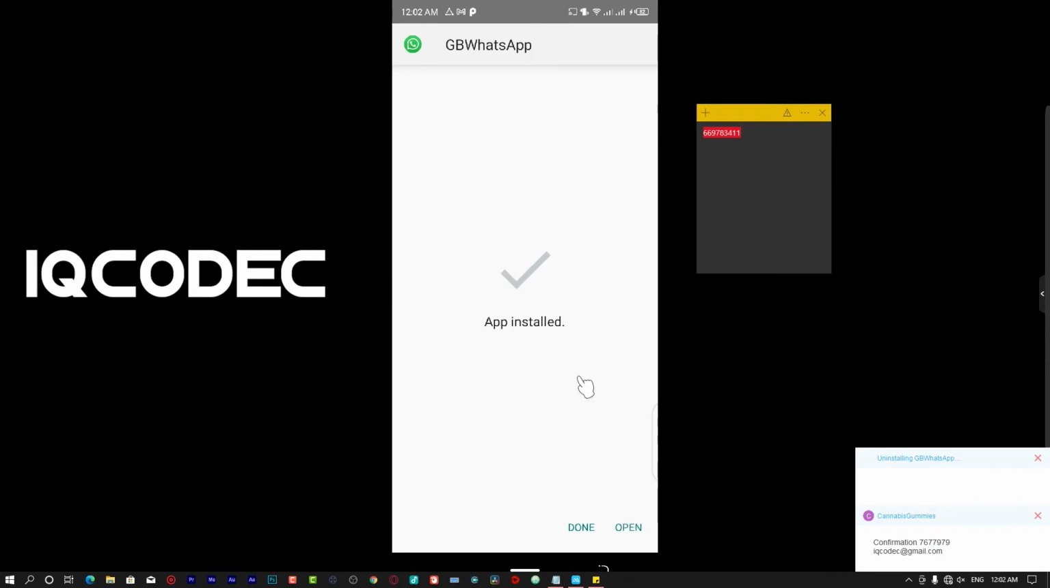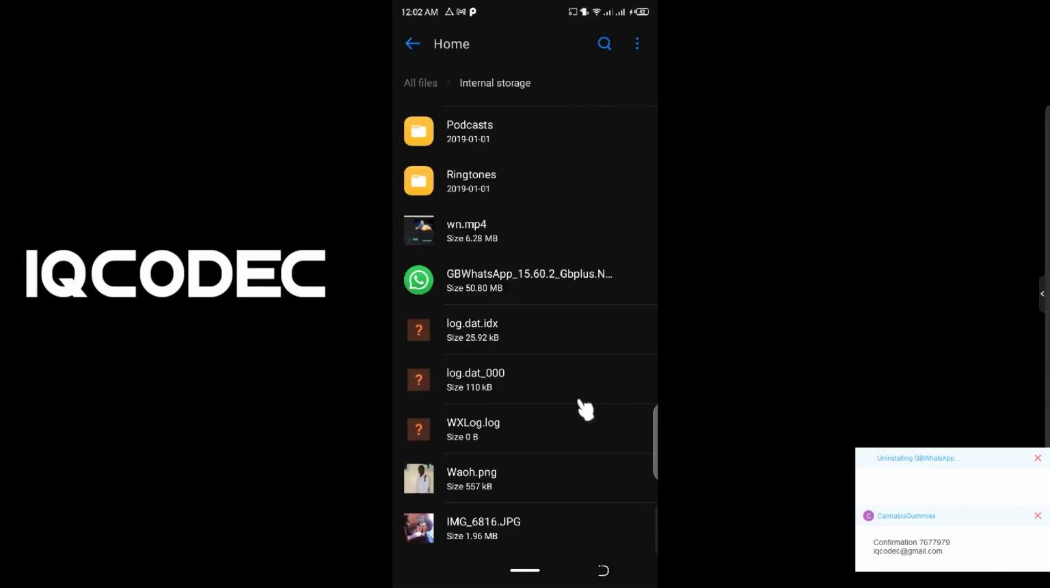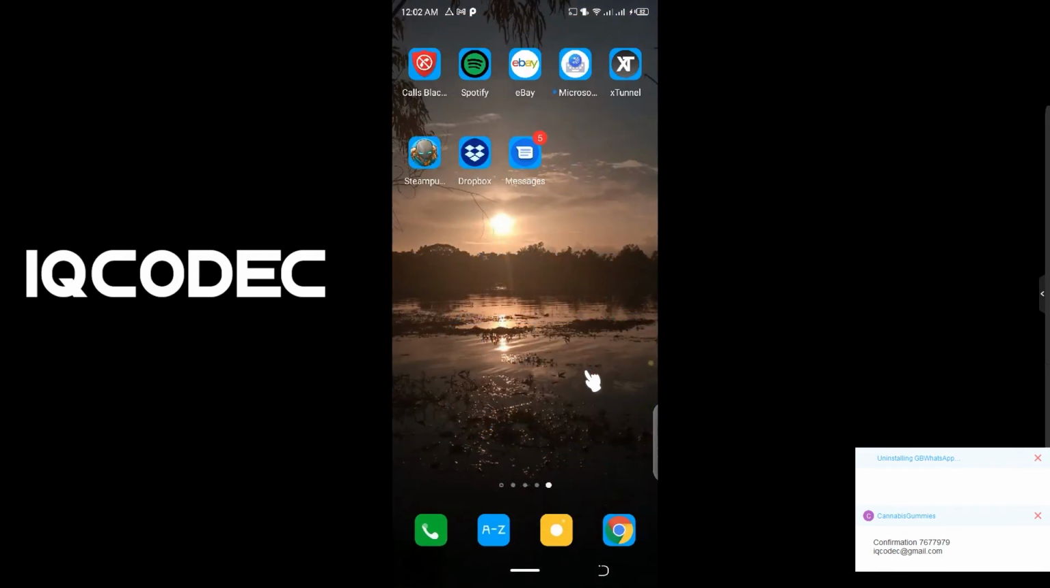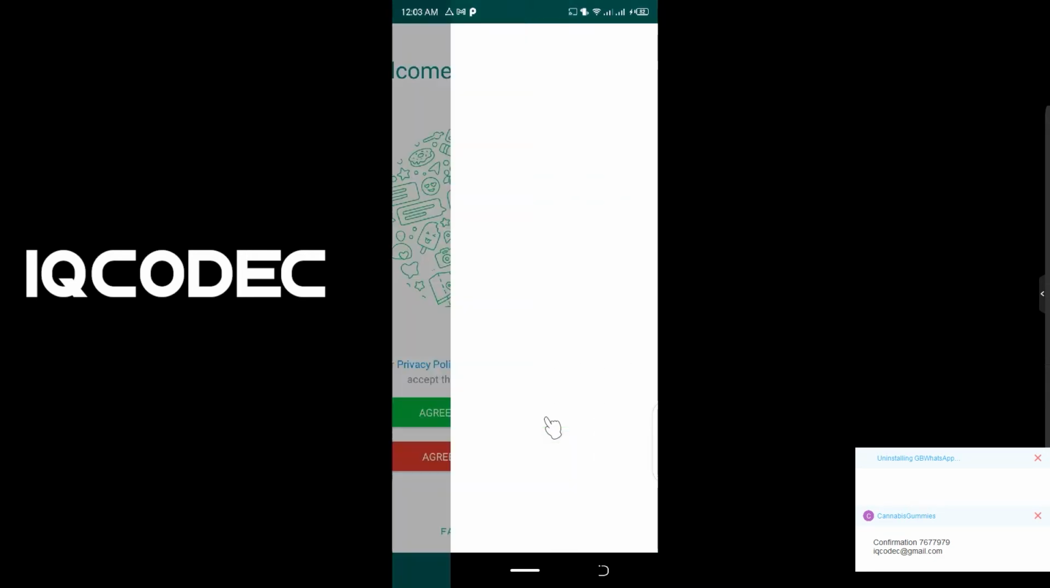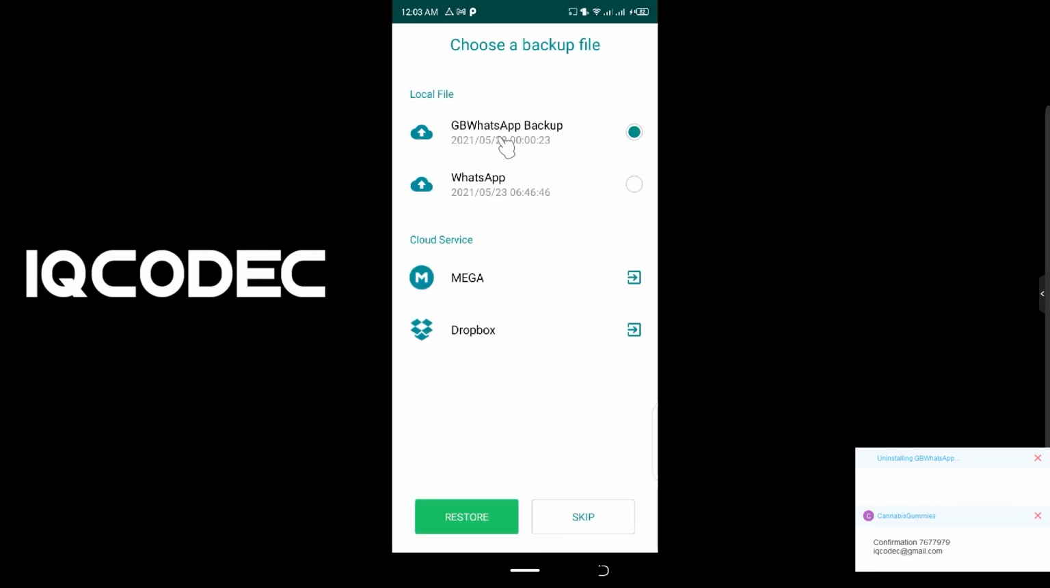Okay, so once GB WhatsApp has been installed, you click on the done button. Now from here you can see we have a fresh copy of GB WhatsApp. So we're actually illustrating the case if your phone has been misplaced. So agree and continue, allow. So make sure you choose Dropbox.